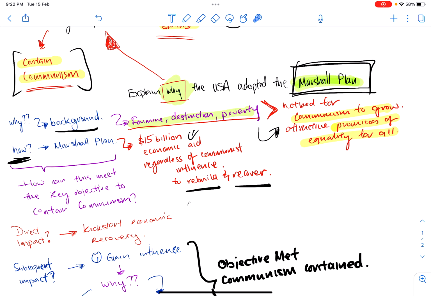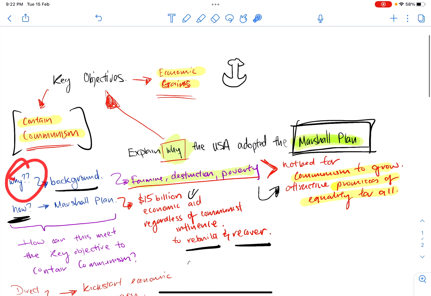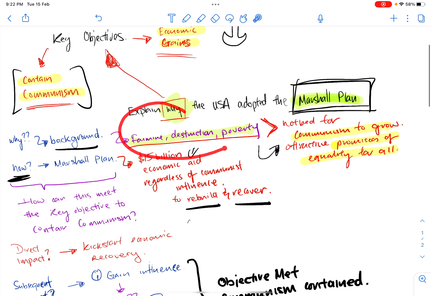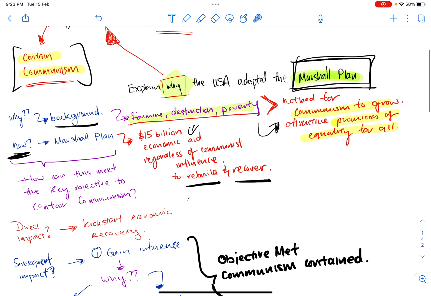So that is your details. You ask the why to your why. Why did the US adopt the Marshall Plan? To contain communism. Why is there a need to contain communism? Because Europe was facing famine, destruction, and poverty. This is a hotbed for communism to grow, because communism attracts with promises of equality for all. So how is the US going to combat this through the Marshall Plan? It's a $15 billion economic aid sent to countries regardless of communist influence to rebuild and recover. So you're done with your details now.